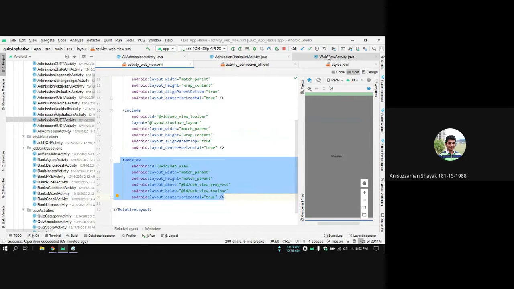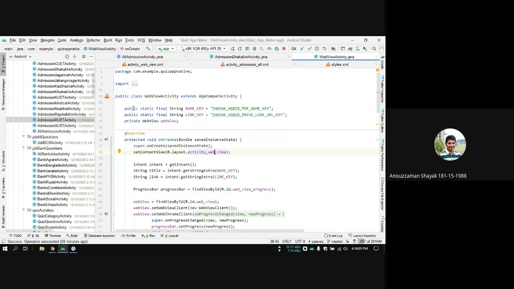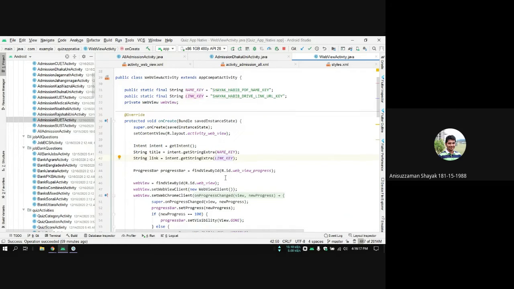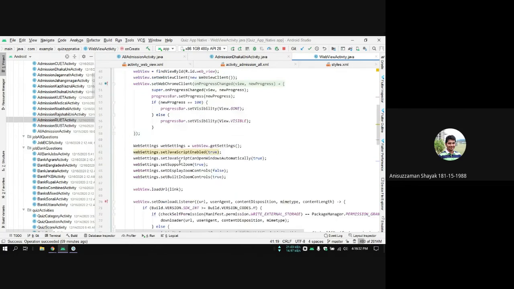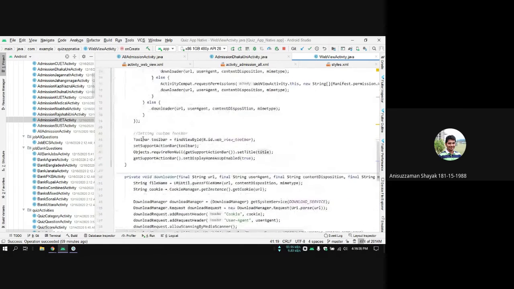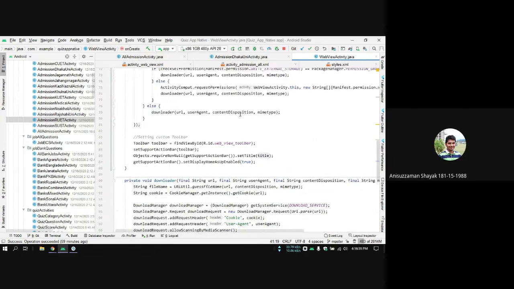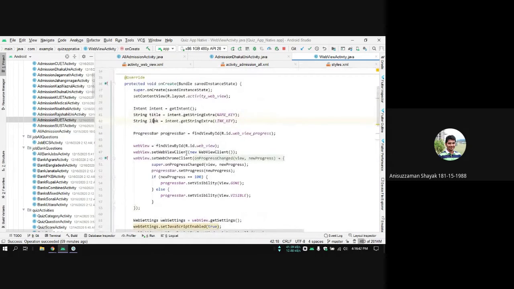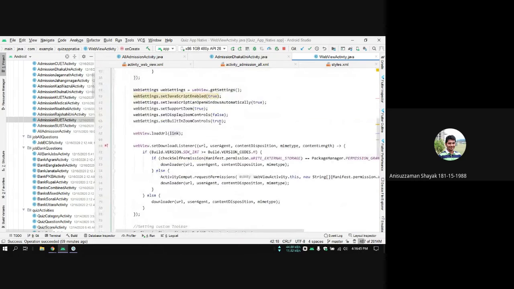Now let's look at the Java code. Here I have declared two static constants for using in the intent. I have declared them as constants so I don't make any mistakes. Then I will use the intent that I get from clicking any of the list items. So this will use the intent to get the title from the name key and the link from the link key. The title will be used to set the title in the toolbar right here. Here is the title, and the link from this intent will be used to load the URL right here.